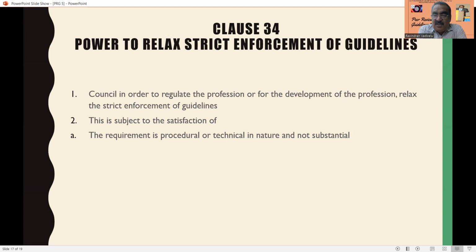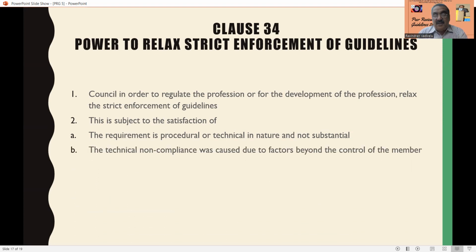This is because the requirement is professional and technical in nature, but not substantial. Because the procedure is very cumbersome, very technical in nature, and if it is not substantial, the board, that is the council, may relax the strict enforcement.